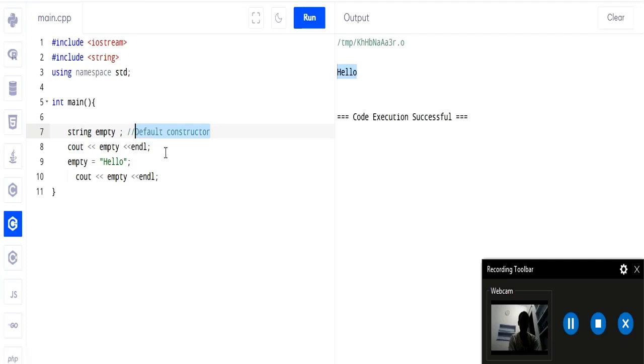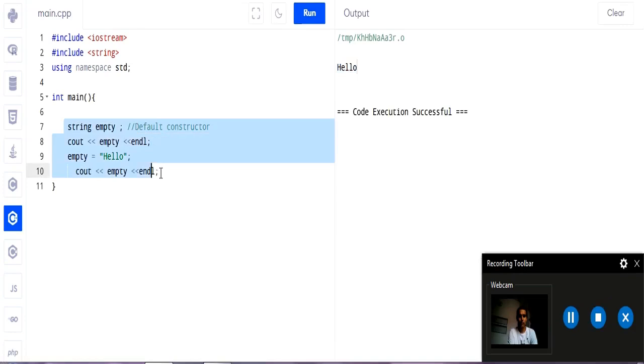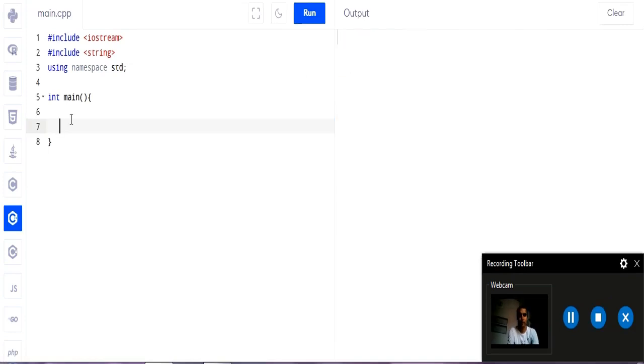Now let us see another way of initialization. So remove this code. Another way of initialization is C style string initialization.